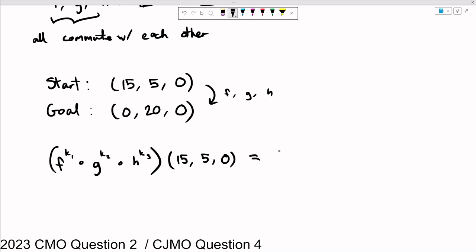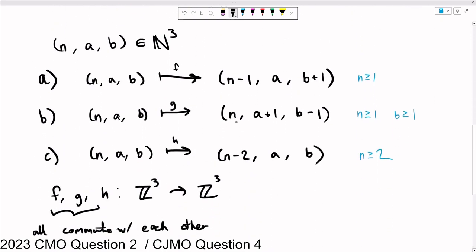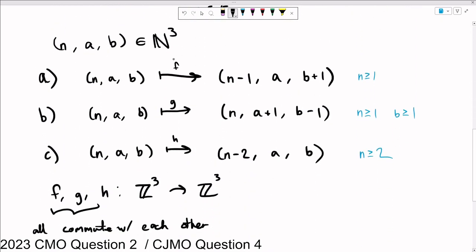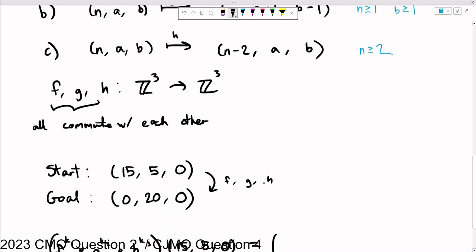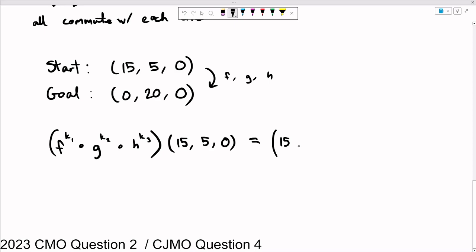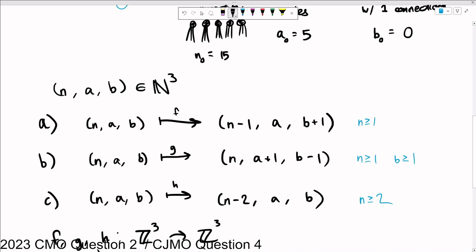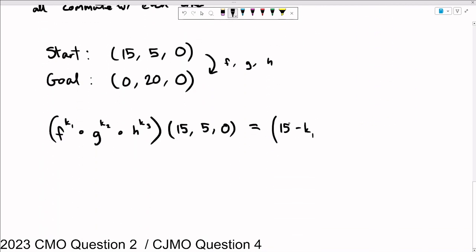What is this going to be? Okay, so just looking back up to reference our functions, each time we run F, we decrease n by 1. And so this is going to be 15 minus k1 because we're running F k1 times. G doesn't change it. When we run H, then we decrease it by 2.